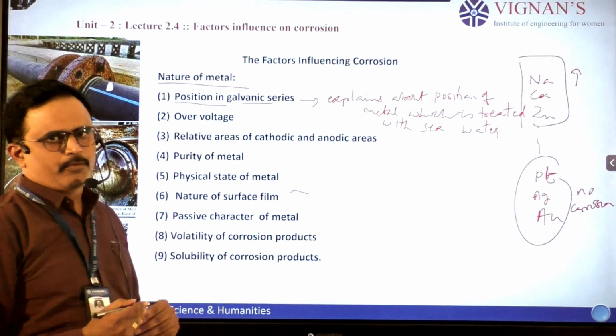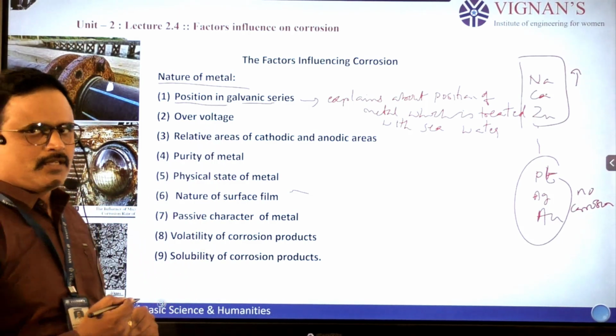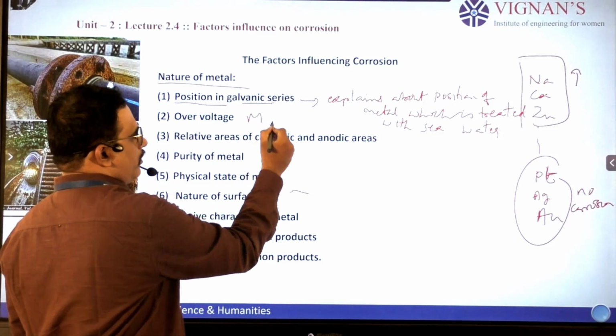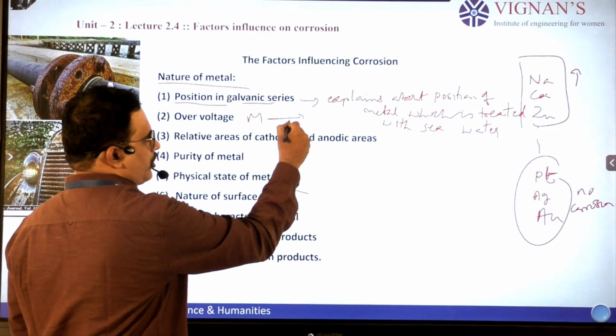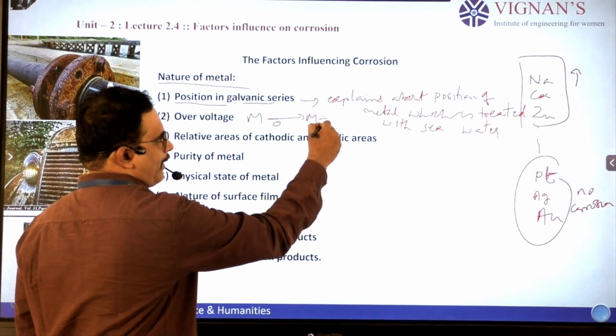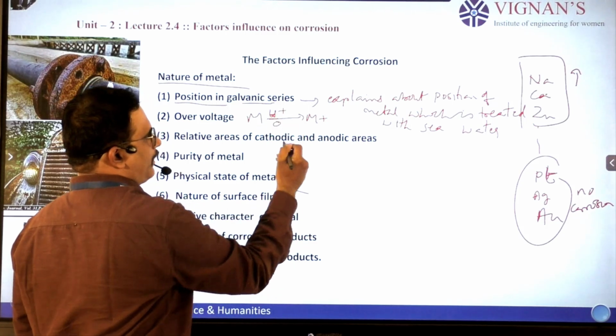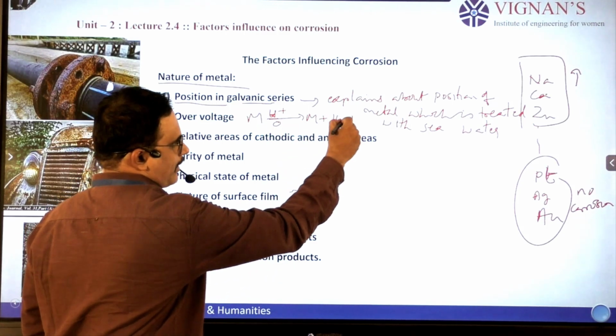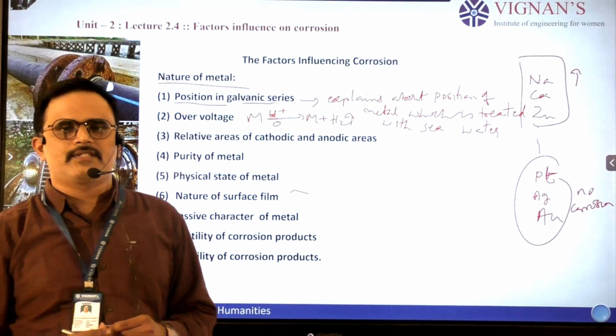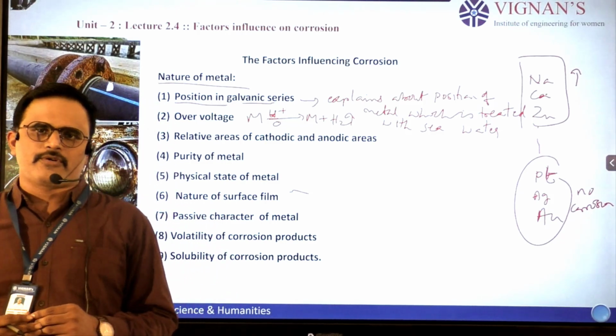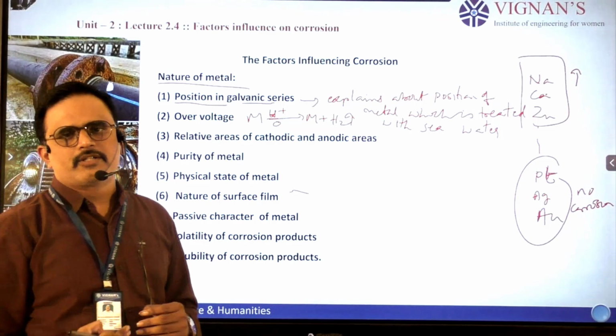Coming to the second point, that is overvoltage. If a metal on oxidation produces M plus, and in the presence of H plus it produces hydrogen gas, that is known as hydrogen evolution. If hydrogen evolution is more, corrosion is also more.